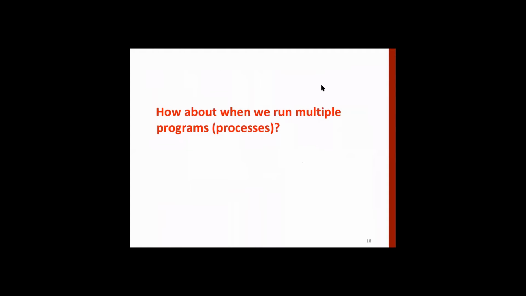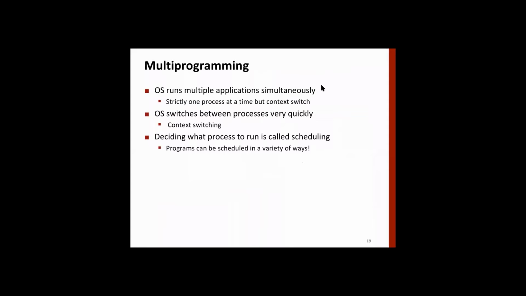What about when we run multiple programs, or multi-programming, which we'll study? The OS runs multiple applications simultaneously. So what happens when you run multiple processes simultaneously with only one data path? One data path can run only one process or one program. What it does is context switching: it removes one process, loads another, and runs that. And of course we do scheduling for that.